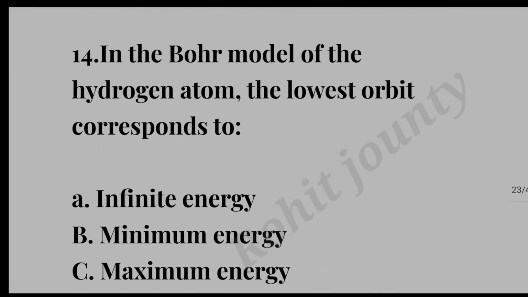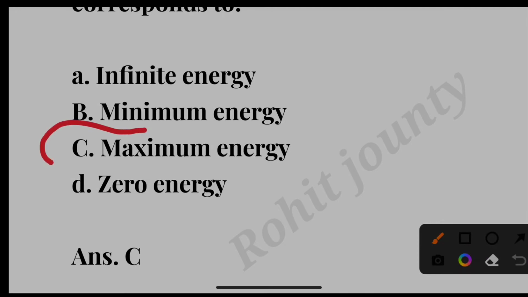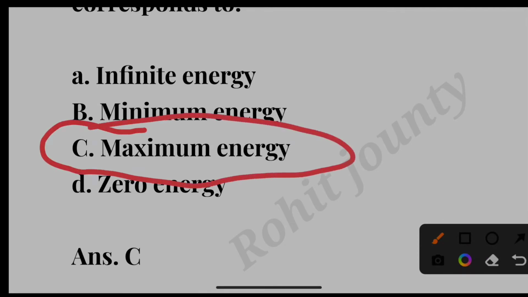Question number 14. In a Bohr model of hydrogen atom, the lowest orbit corresponds to option A infinite energy, option B minimum energy, option C maximum energy, option D zero energy. The correct answer is option C maximum energy.